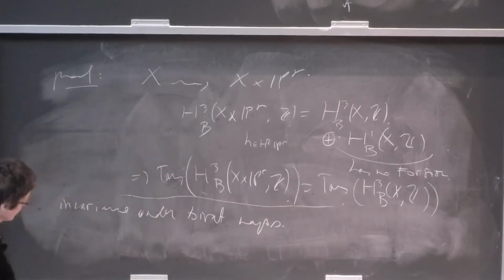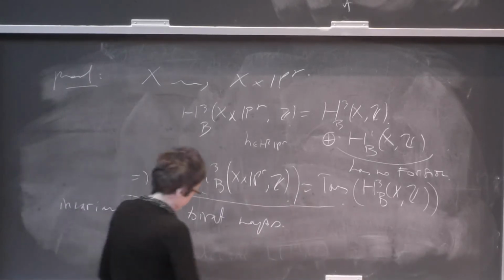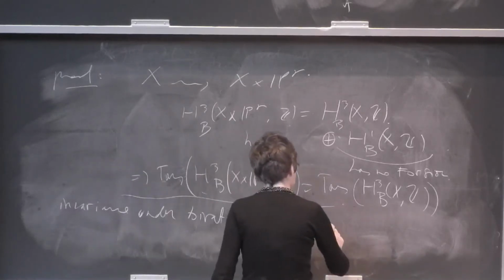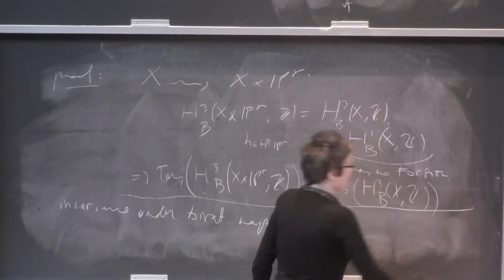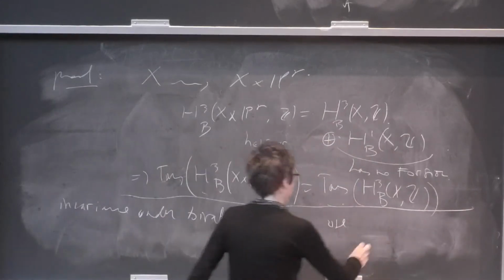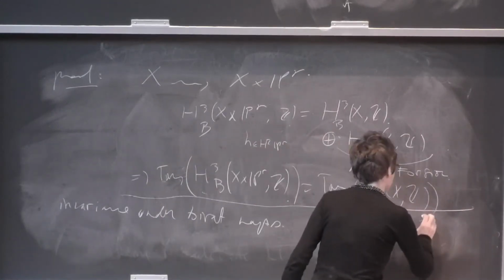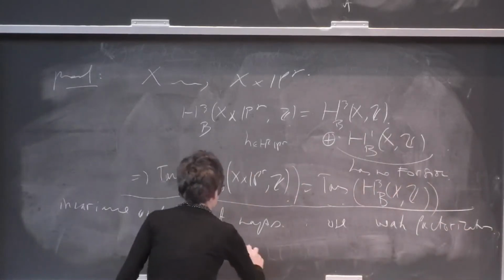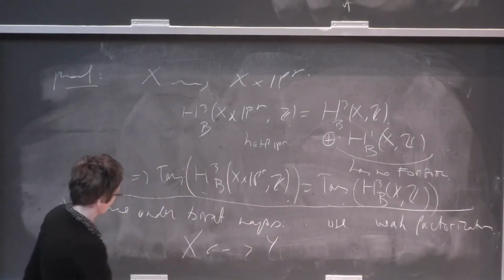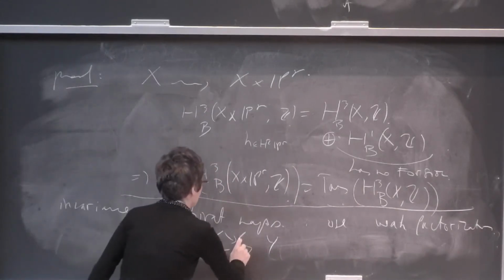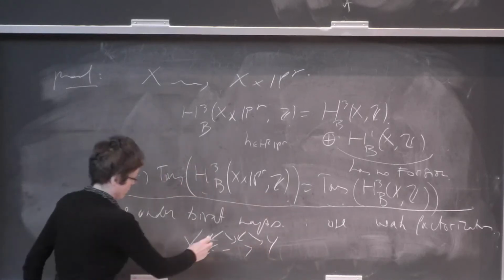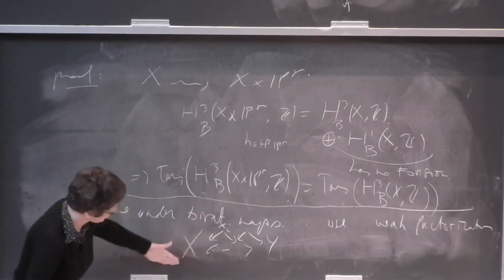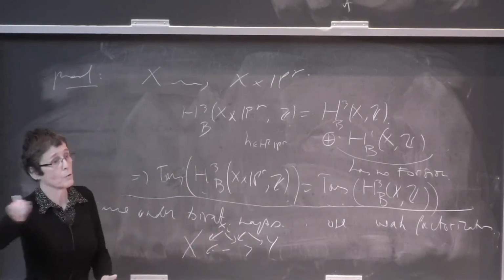It's really very elementary if you have a resolution of singularities. So we use, and even you can use a weak factorization that makes it still easier. So you have your X, which is birational to Y, and you factor your map via a sequence of things like that, where all the maps appearing are just obtained by a sequence of blow-ups.